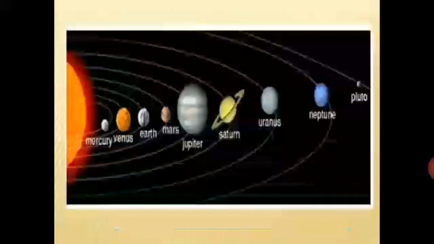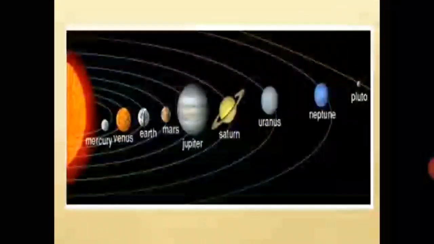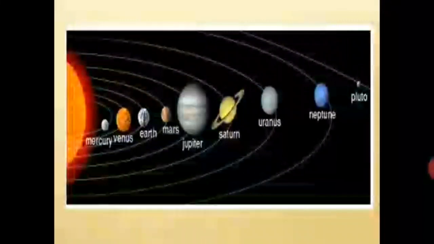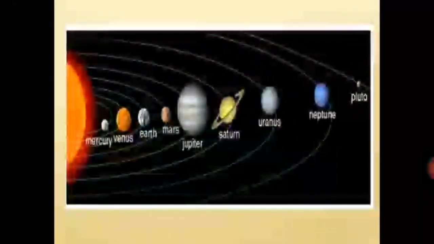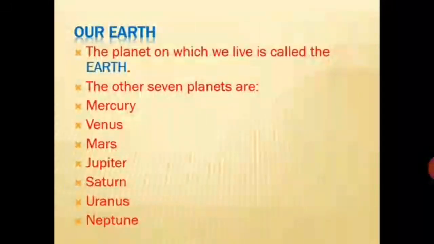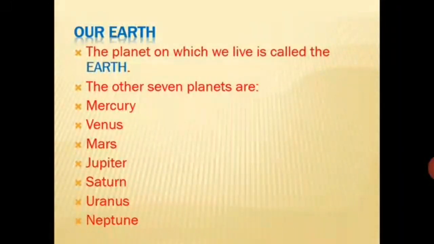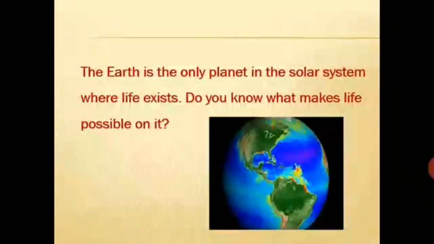Look at the picture given here. The sun and 8 planets that revolve around it form our solar system. The earth on which we live is one of the planets. The other 7 planets are Mercury, Venus, Mars, Jupiter, Saturn, Uranus, and Neptune. The earth is the only planet in the solar system where life exists.